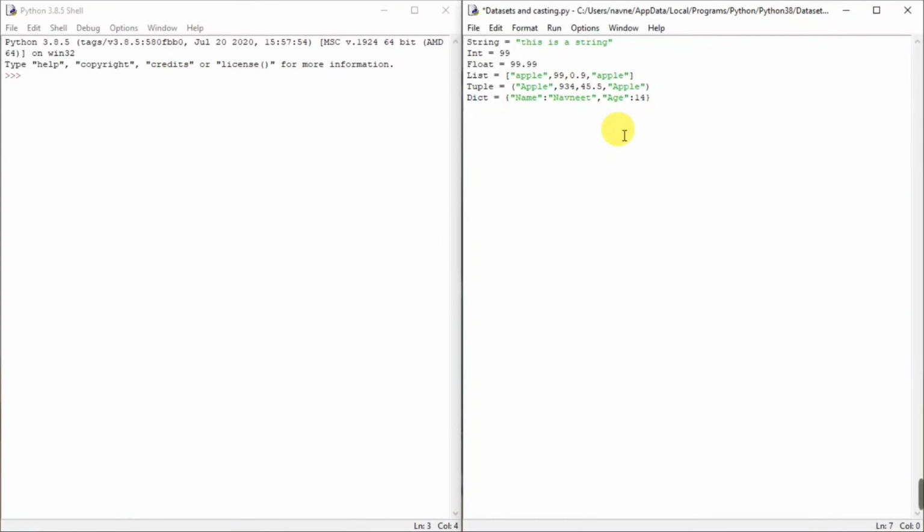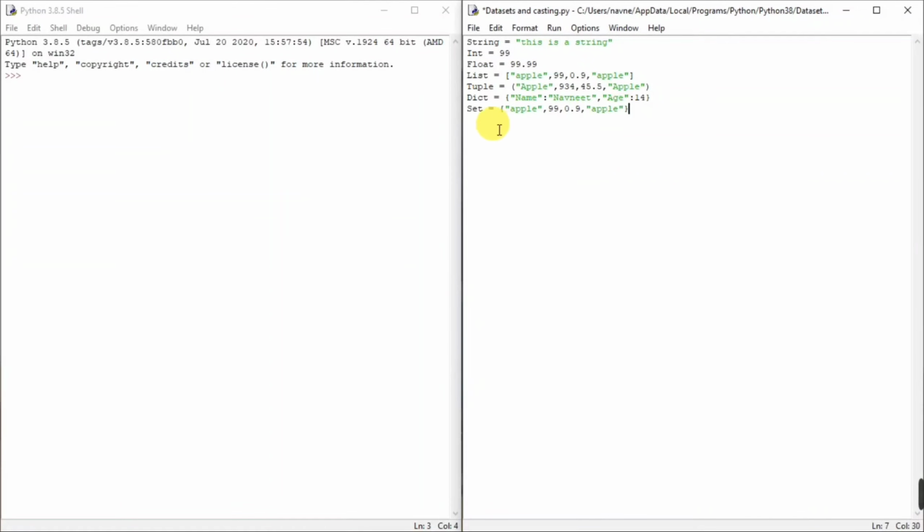So next, let's define a set. For a set, I'll say set and curly braces, and let's say I copy this. Remember I said a set can only have an item once, meaning it's a unique list, so we can't have the same item twice.